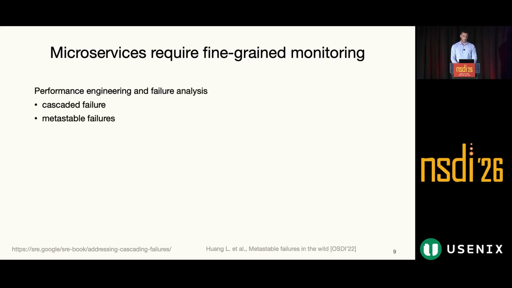However, this creates a tension with the requirements of today's microservice applications. Debugging microservices targets very specific failure modes, such as cascaded and metastable failures, that require engineers to investigate cause-effect relations that occur on short time scales. However, production monitors sample much more slowly. For example, Prometheus recommends engineers to scrape every 10 seconds to a minute.